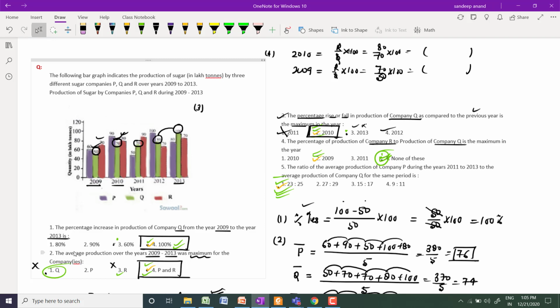And in 2011, R by Q multiplied by 100 is 90 by 70, multiplied by 100.